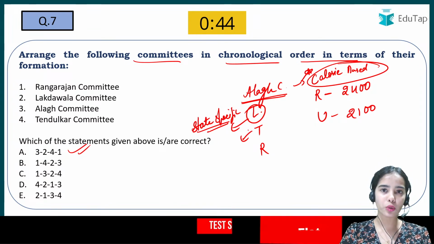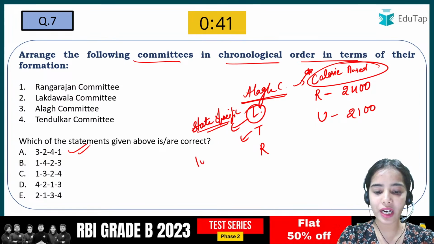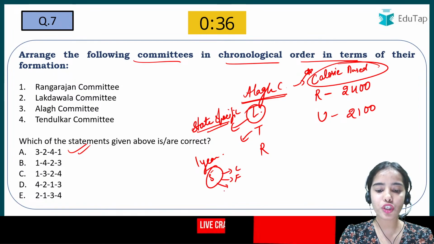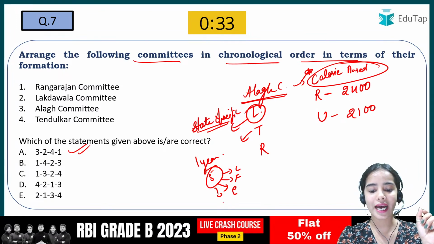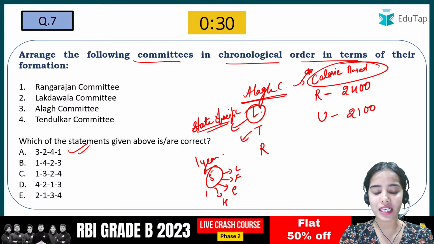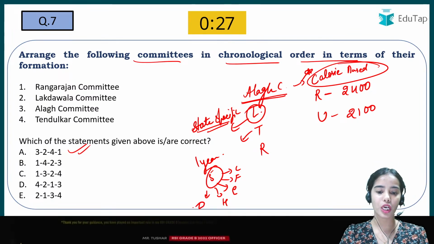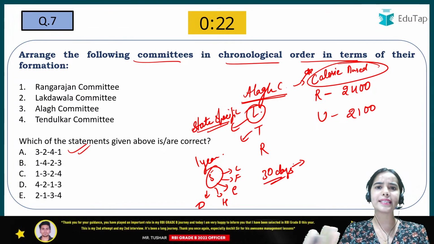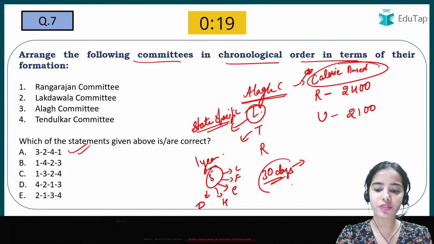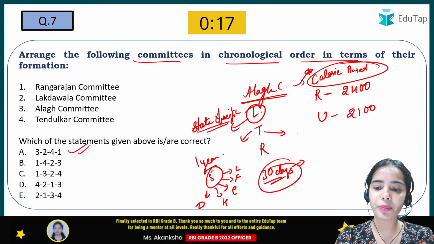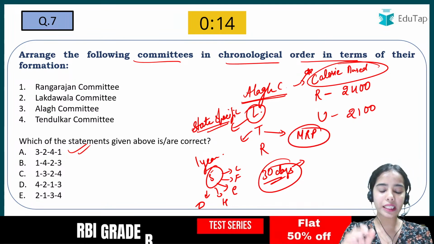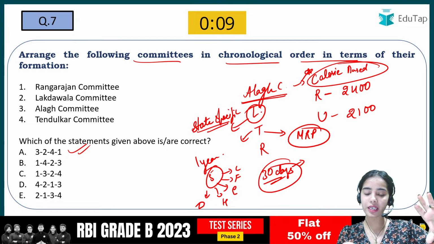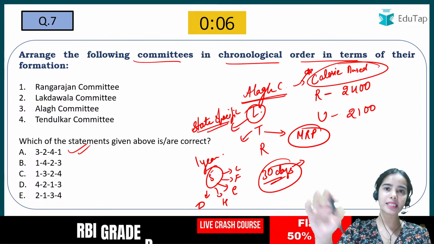Then there came the Tendulkar Committee, which said that we should have a 1 year time period for 5 important commodities such as clothing and footwear, and we should also take into account education and health services, as well as durable goods, and we should have a 30 days time period for the food items and for other items like oil and fuel. So the Tendulkar Committee gave the mixed reference period, and this kind of poverty line depends on the 1 year time period for some goods and the 30 days time period for other goods.